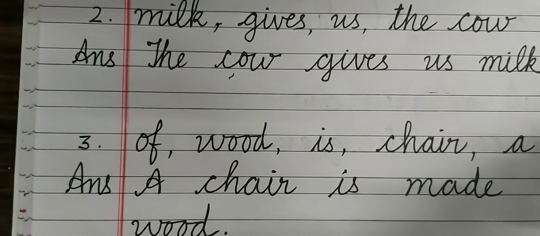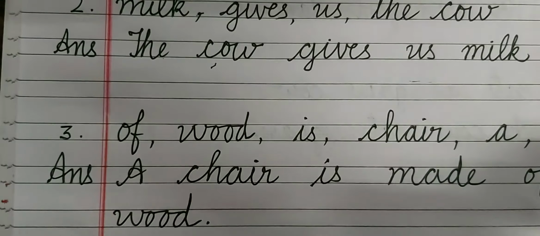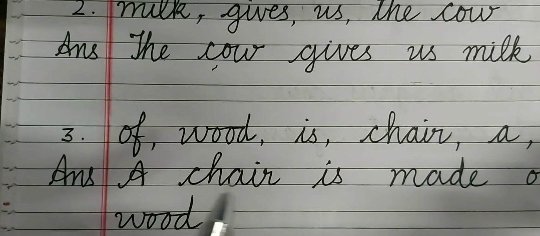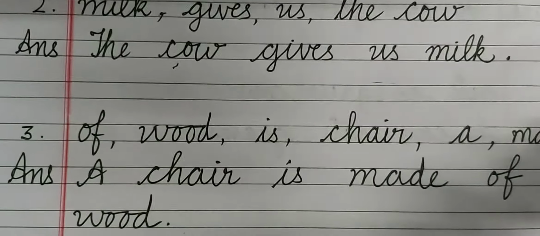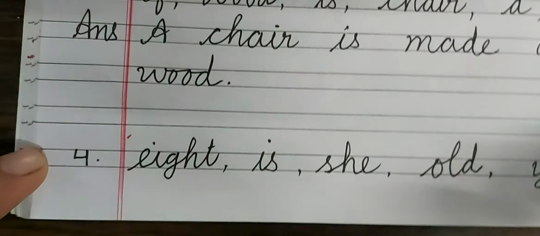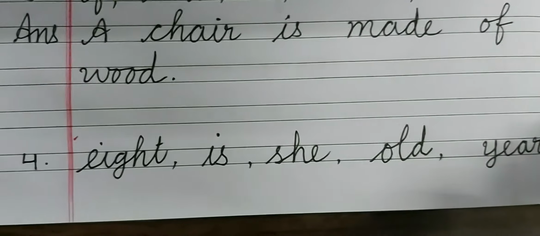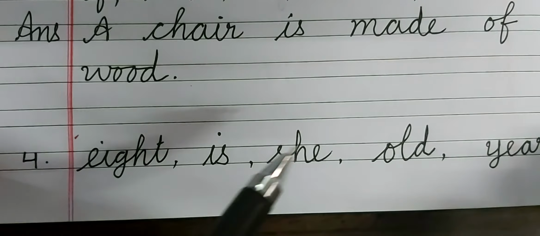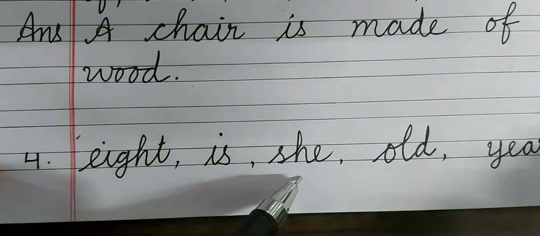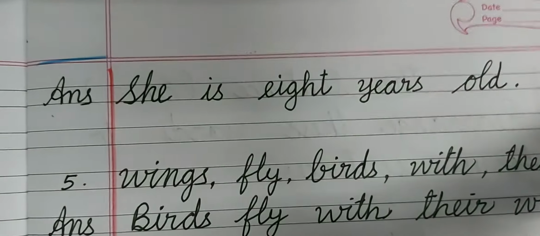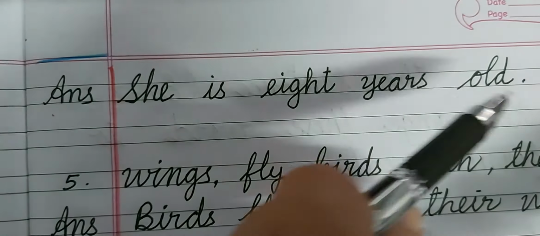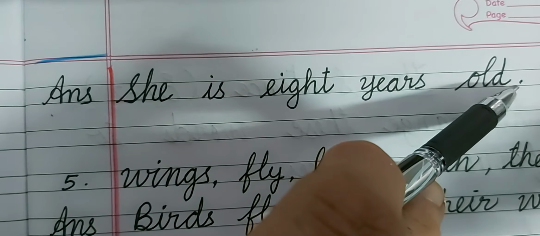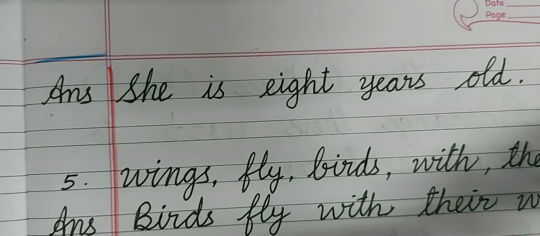Now, of wood a chair is, we are talking about chair, so a chair will come first, is made of wood. Is made of wood. 8 is she old years, she will be the subject. She, we are talking about she will come first. She is 8 years old. Do not forget to write first letter with the capital and put full stop at the end of the sentence.